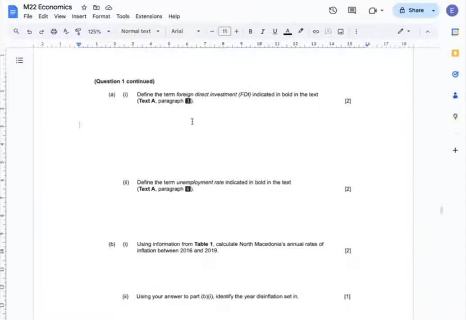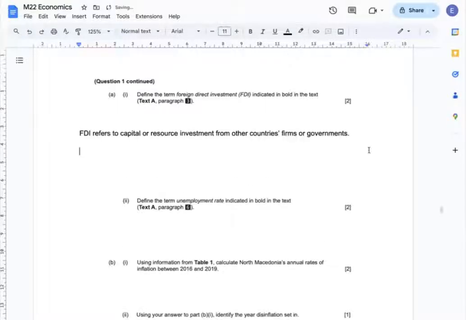Question A1. Define the term foreign direct investment indicated in bold in the text. Text A, paragraph 3. I can define the FDI saying that FDI refers to capital or resource investment from other countries, firms, or government.